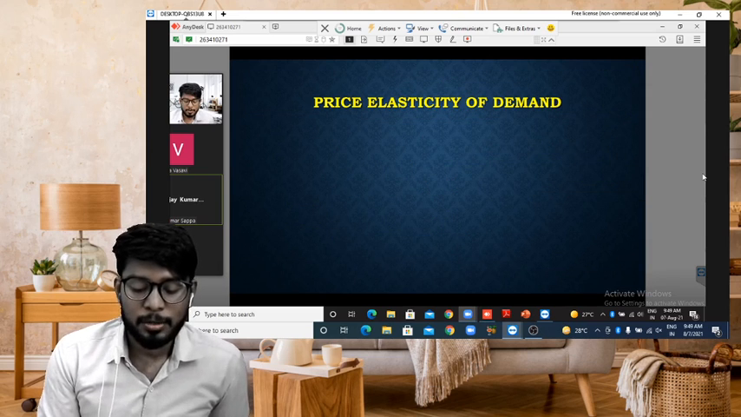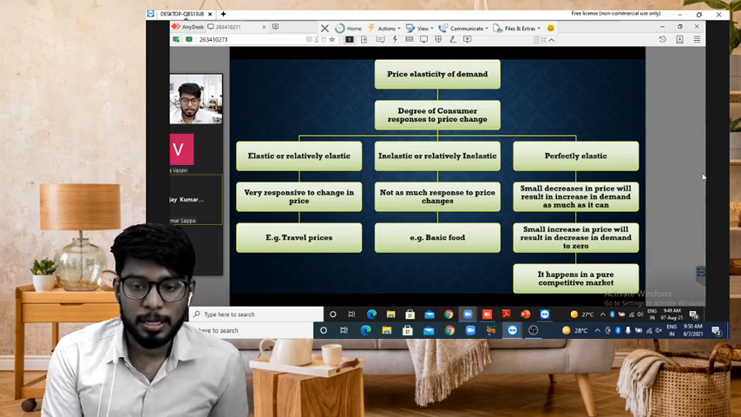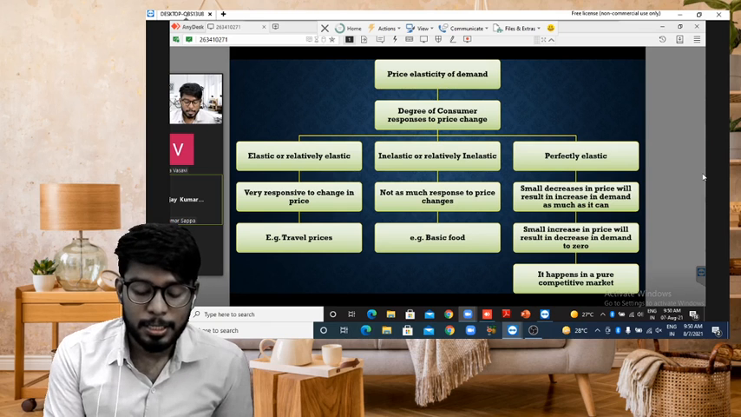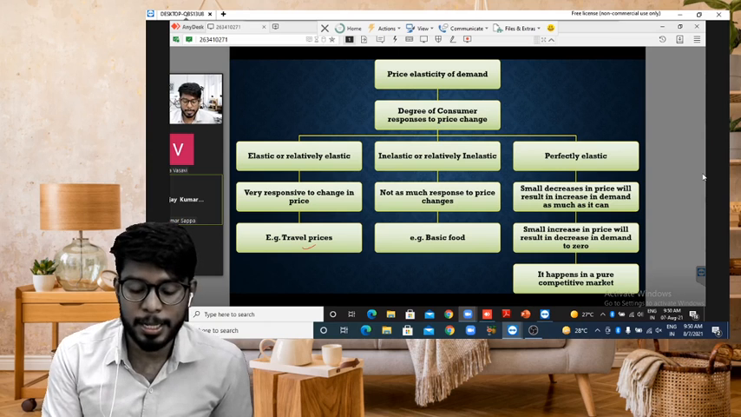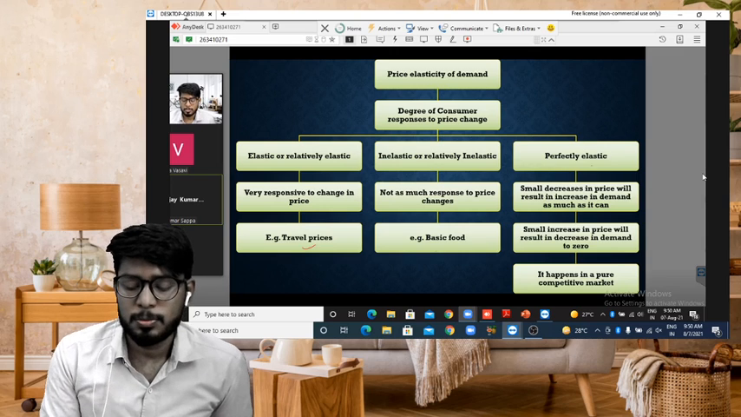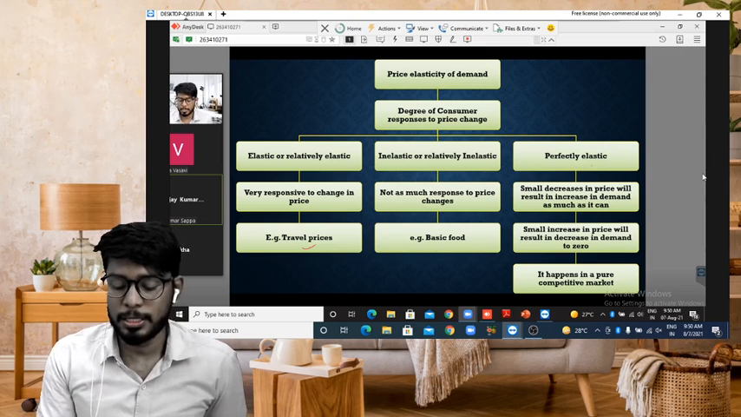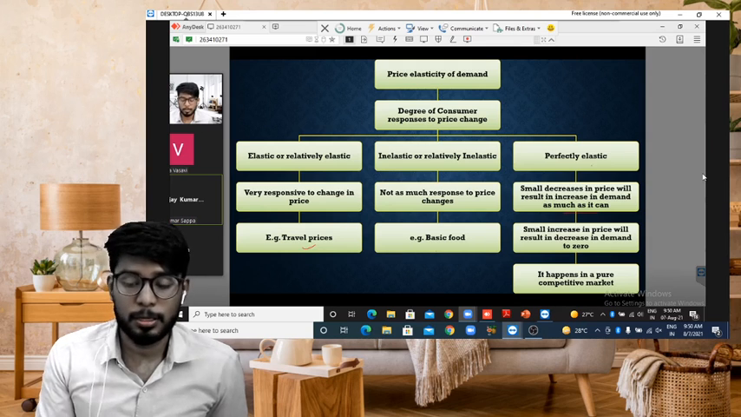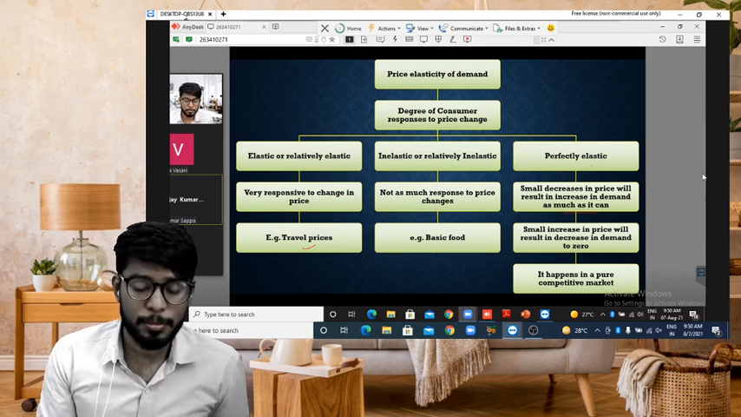Price elasticity of demand. The price elasticity of demand is nothing but the degree of consumer response with respect to price changes. Elastic, or relatively elastic: very responsive to the price changes, for example travel prices. Inelastic, or relatively inelastic: no response or less response with respect to price changes, for example basic food. Perfectly elastic: even a small change in price will result in a large change in demand. A small increase in price will result in demand decreasing to zero. It happens in a pure competition market.